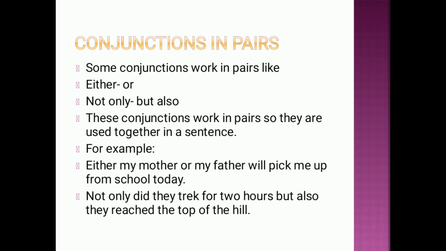For example, either my mother or my father will pick me up from school today. Like दोनों में से एक. Either and or are used to define one between two. Means दोनों में से एक चीज को define करने के लिए we use either and or. Either my father or my mother means might be my father can come or might be my mother can come. Not sure who will come. One between both of them will come and pick me up.